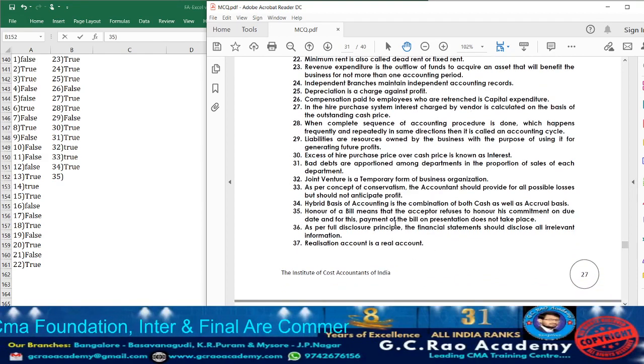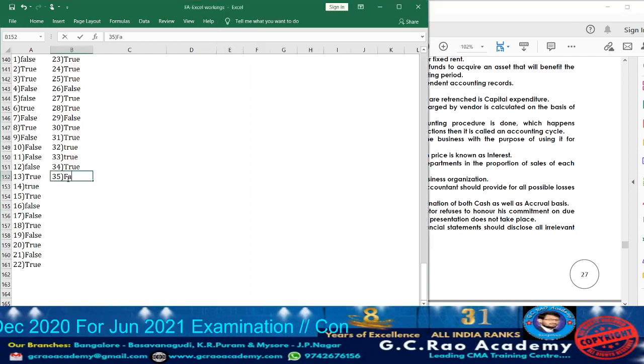Honor of a bill means the acceptor refuses to honor his commitment on the due date, and payment of the bill on presentation does not take place. See, honoring of the bill means what? The acceptor, the drawee, is going to make the payment on the due date. That we call honor. Refuses to honor means he has not paid. It is dishonor of the bill. So accordingly, statement 35, whatever is given, it is false.